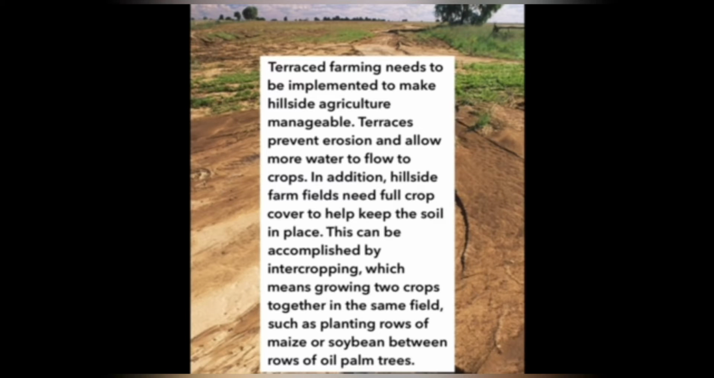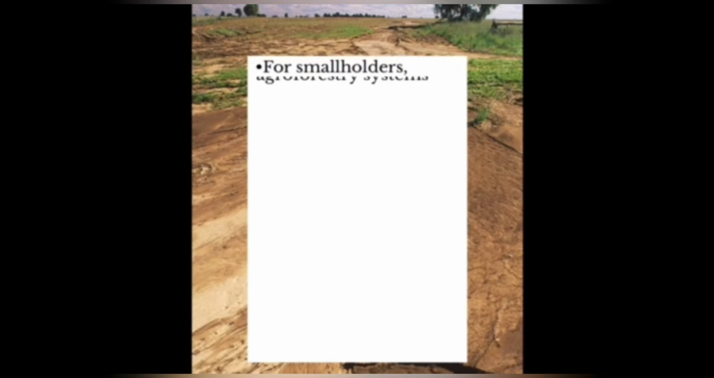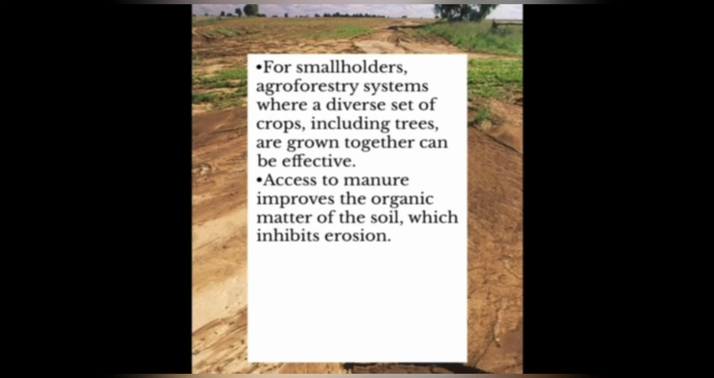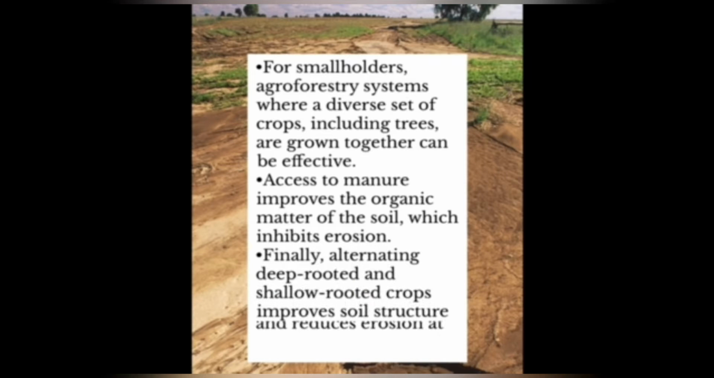This can be accomplished by intercropping, which means growing two crops together in the same field, such as planting rows of maize or soybean between rows of oil palm trees. For smallholders, agroforestry systems where a diverse set of crops, including trees, are grown together can be effective. Access to manure improves the organic matter of the soil, which inhibits erosion. Finally, alternating deep-rooted and shallow-rooted crops improves soil structure and reduces erosion at the same time.